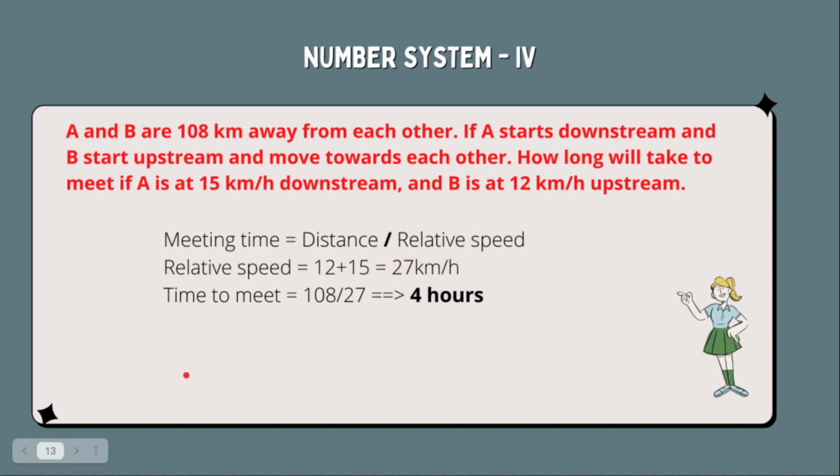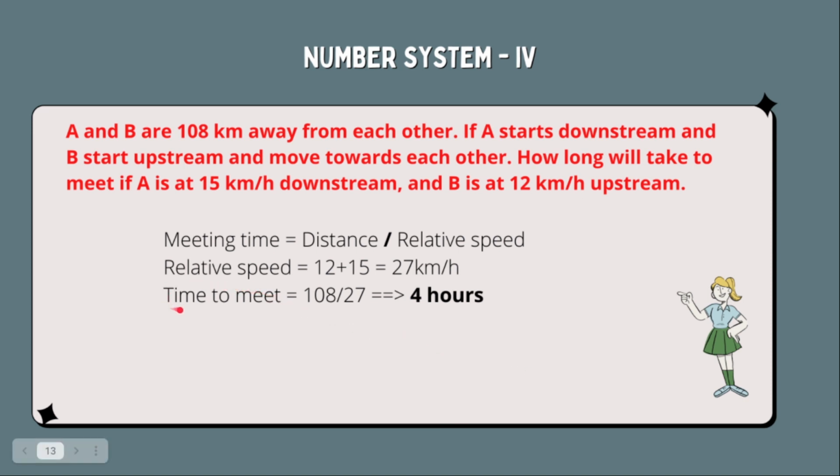Because this one is for each hour. Suppose this is A and that girl is B. So A is moving at 15 km per hour. So in 1 hour it will move 15 km, suppose here. Similarly, this girl will move 12 km this way. So total movement is this 15 and this 12, 27 km. So in 1 hour they will come 27 km closer to each other.